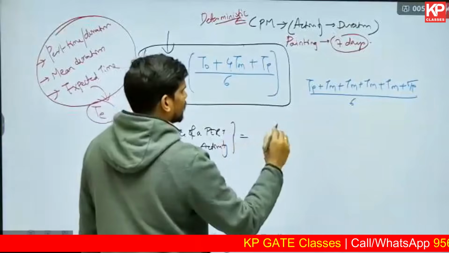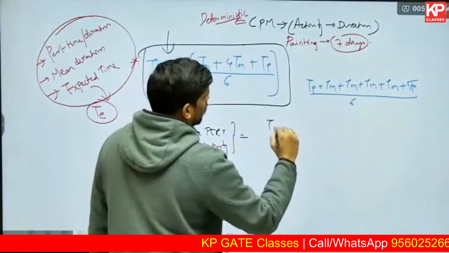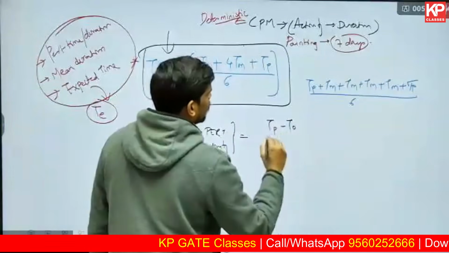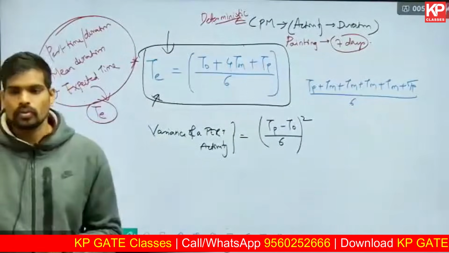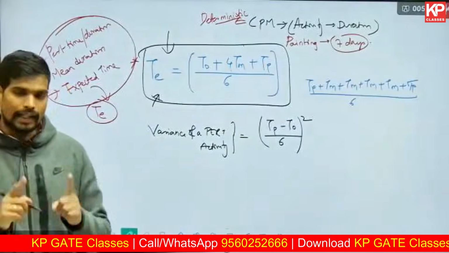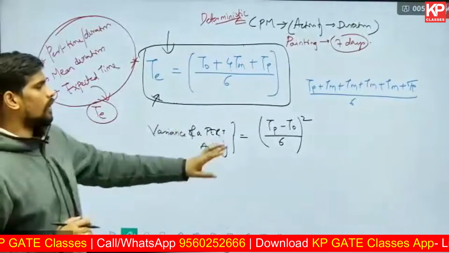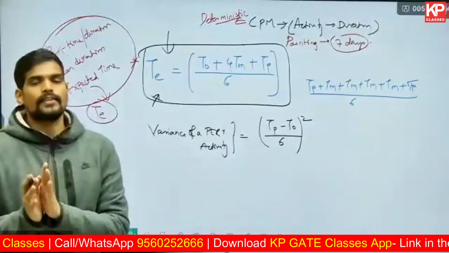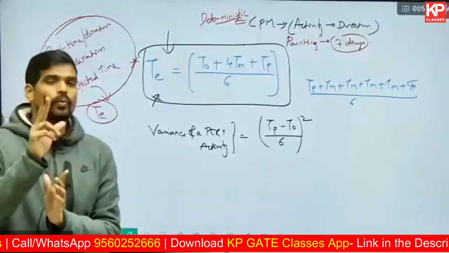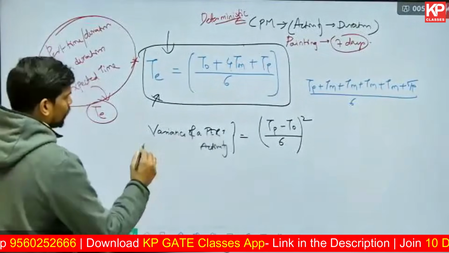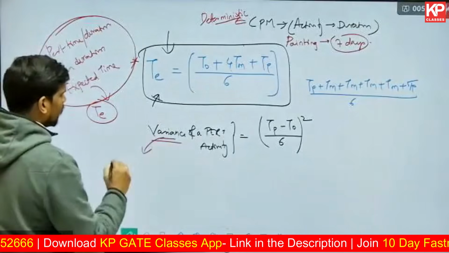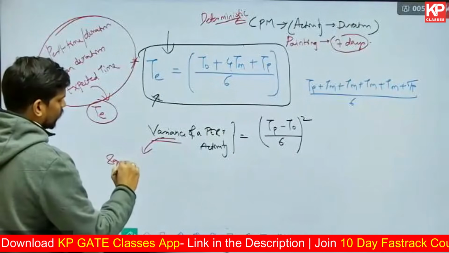Variance of a PERT activity is given by the difference between the pessimistic and optimistic time divided by 6, whole square. This formula is used for calculation of the variance of a PERT activity. Variance is a term used in statistics, which is basically the square of the standard deviation. There was once a theoretical question in the GATE exam: what is variance? It is the square of the standard deviation.